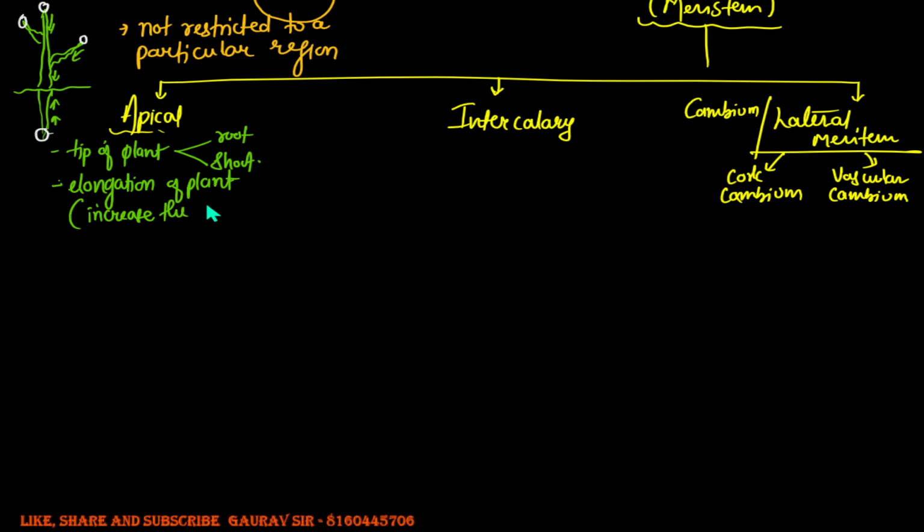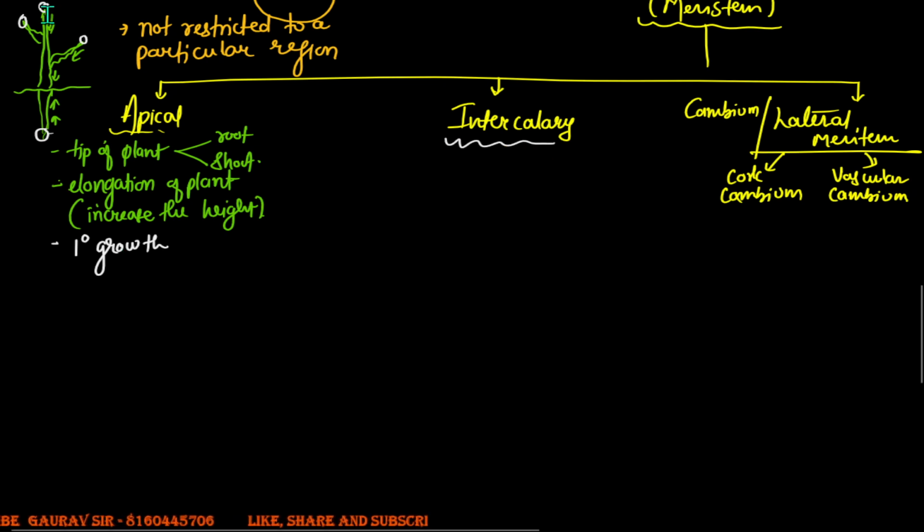Now such a growth, whereby the height of the plant increases, is called a primary growth. So you might come across this question, what is a primary growth? The primary growth is a growth that is caused by the apical meristems, which results in the increase of the height of the plant. Now coming back to this, let me zoom into this plant structure.